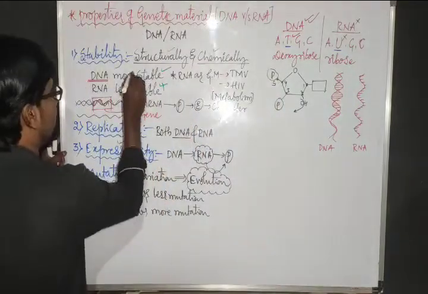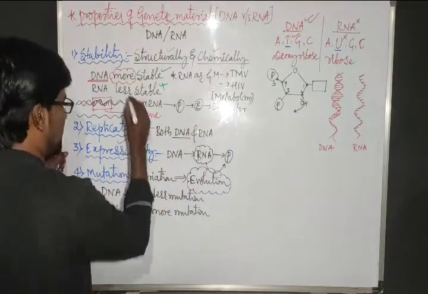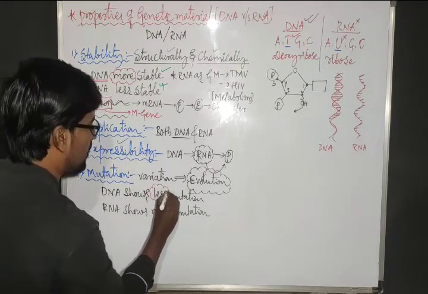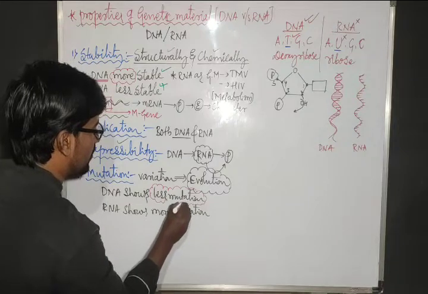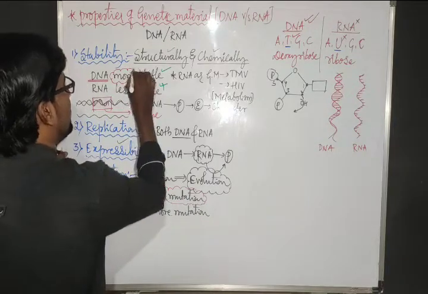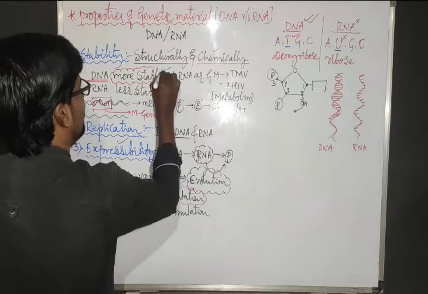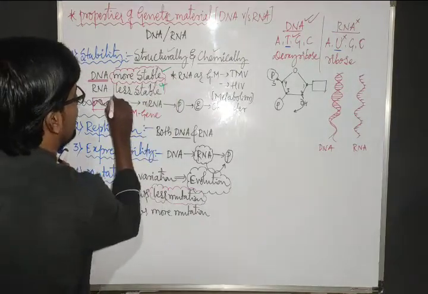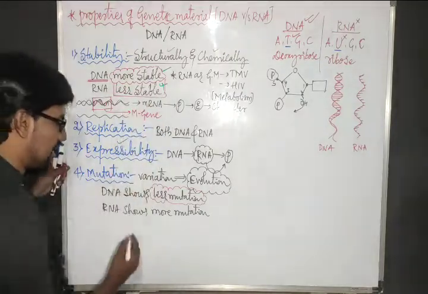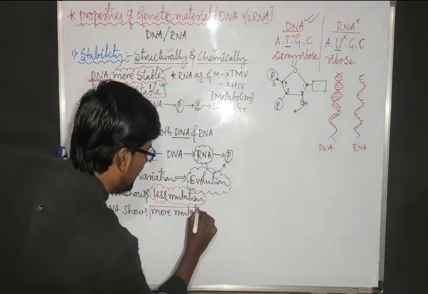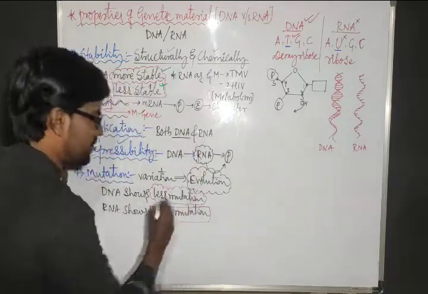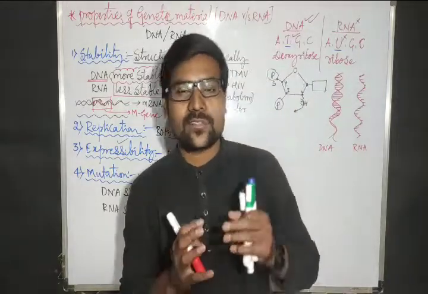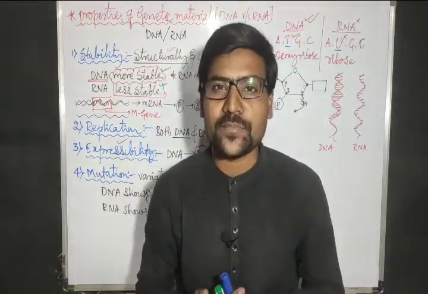Now DNA is more stable, hence it is showing less mutation. Here RNA is less stable, hence RNA is showing more mutation. That means mutation and stability have a vice versa combination, that relation.